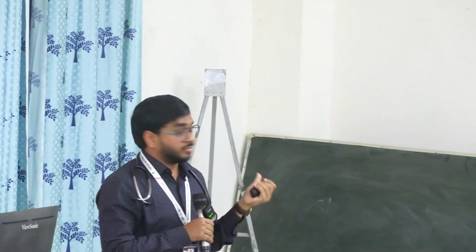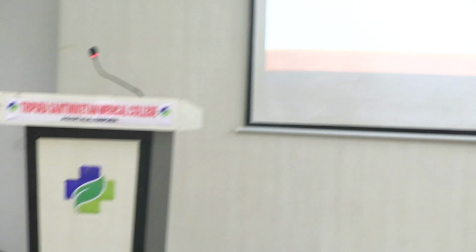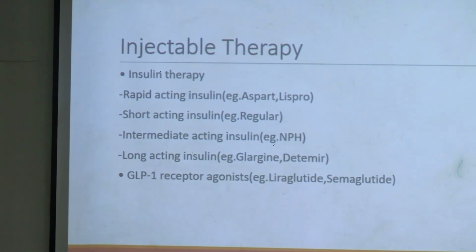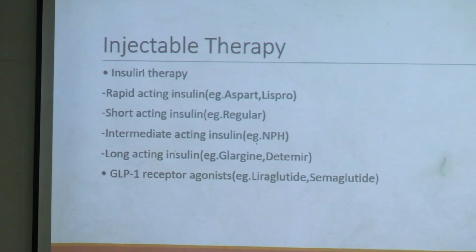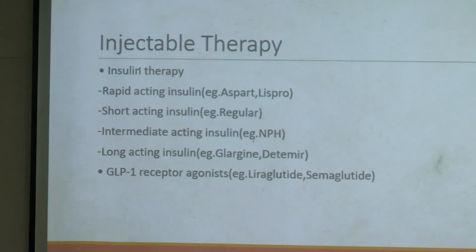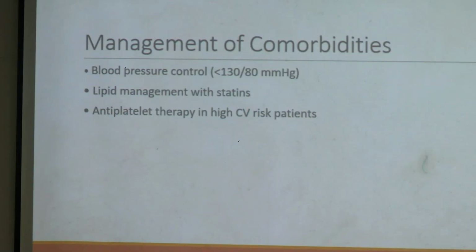Then we have injectable therapies like insulin and GLP-1 receptor agonist. Okay, insulin we have rapid acting, short acting, intermediate acting and long acting. In rapid acting like aspart, lispro. In short acting, regular insulin. Intermediate acting like NPH. In long acting we have glargine, glutamate. And another injectable medicine we have, GLP-1 receptor agonist like liraglutide, semaglutide.